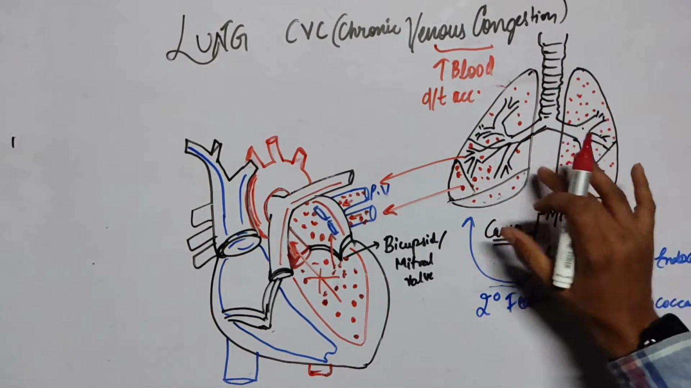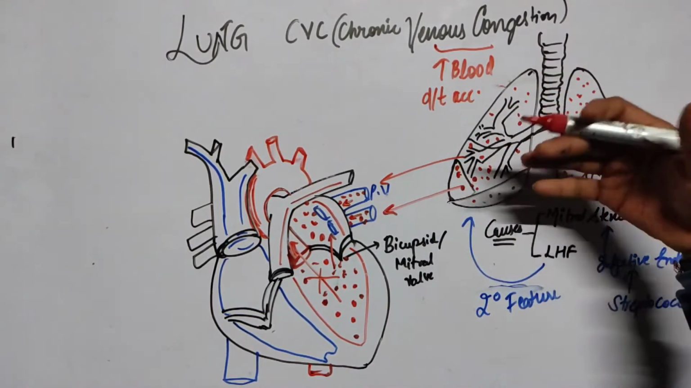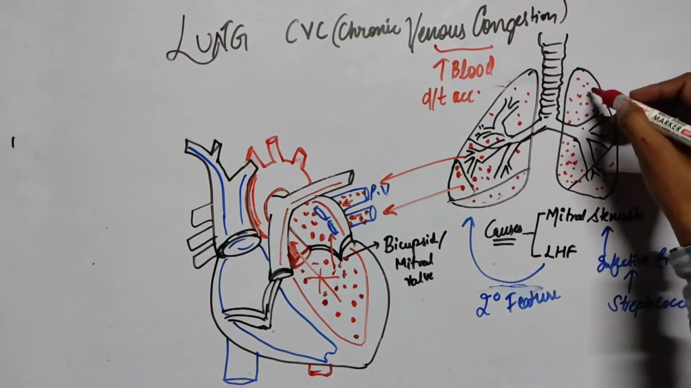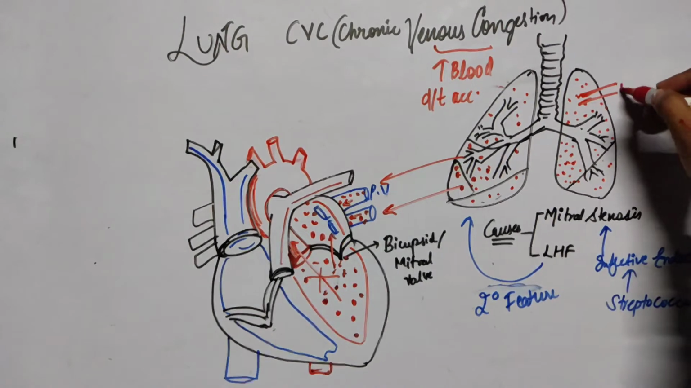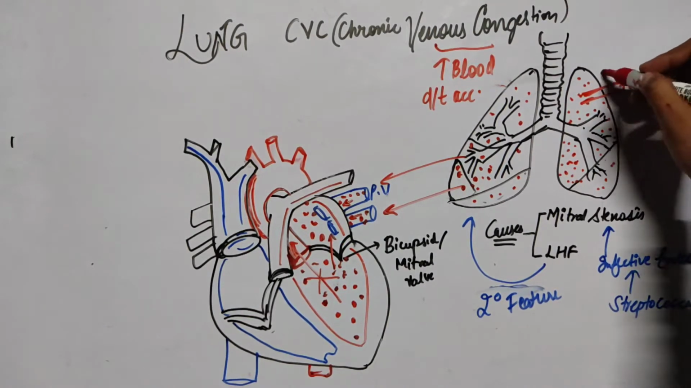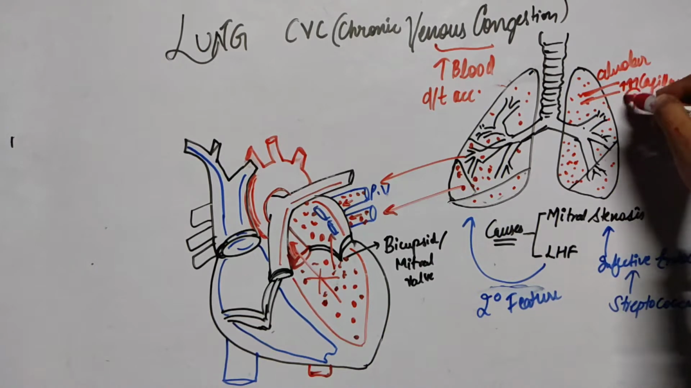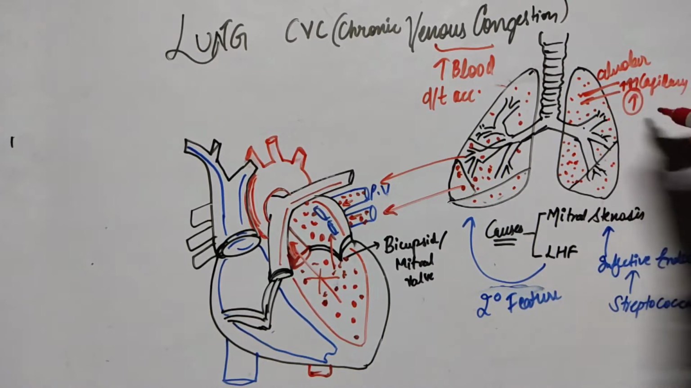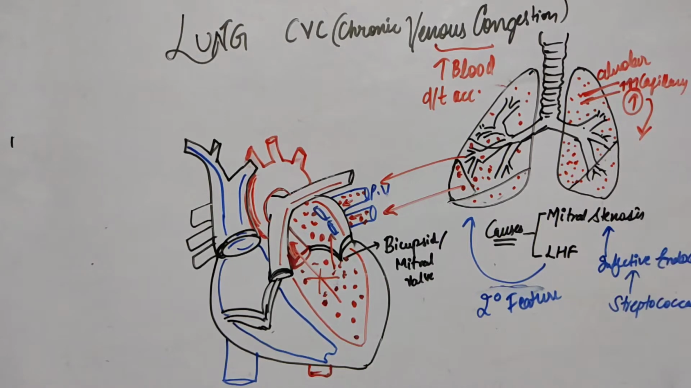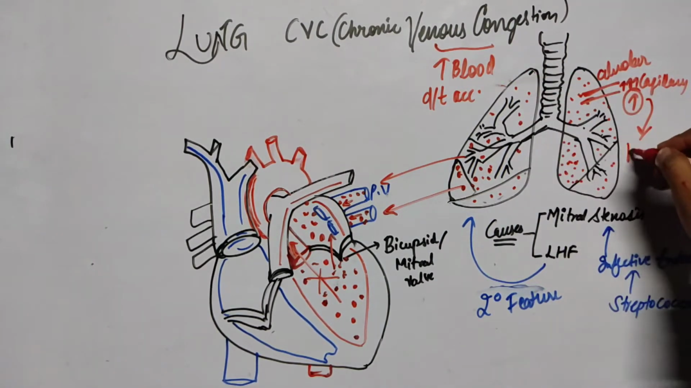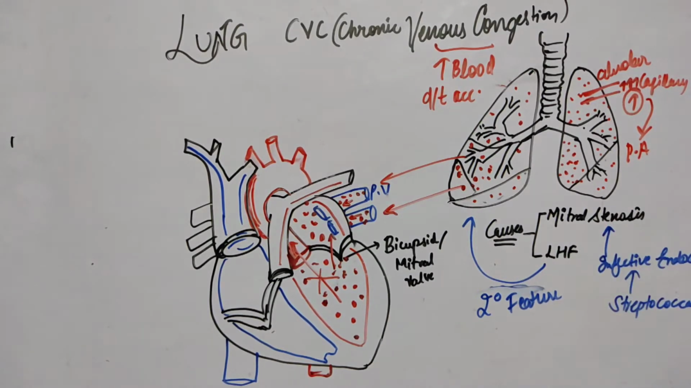And now what is going to happen afterwards? There are capillaries inside the lung, alveolar capillaries, where actually the blood gets oxygenated. So in the alveolar capillaries, the pressure will rise. After the alveolar capillaries, the pressure will get higher in the pulmonary artery also.